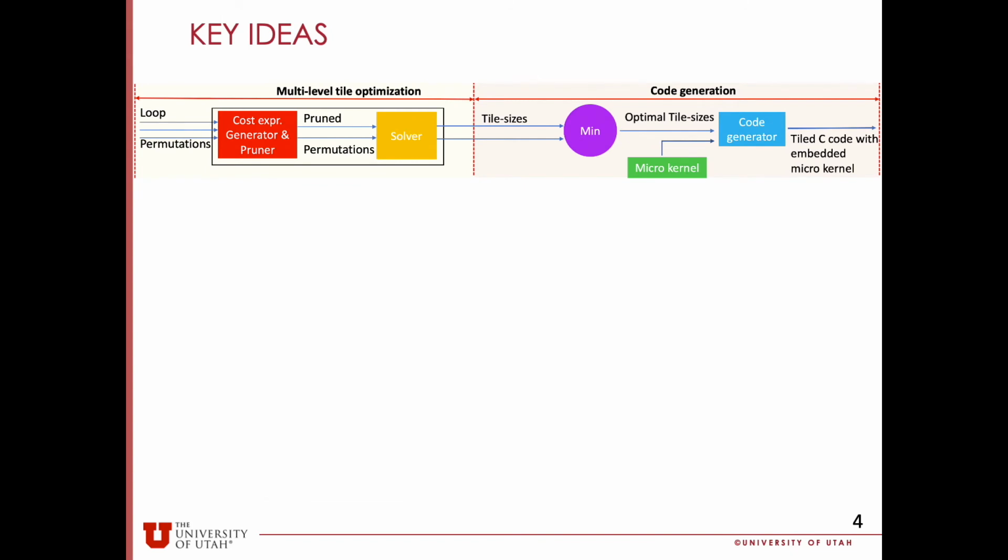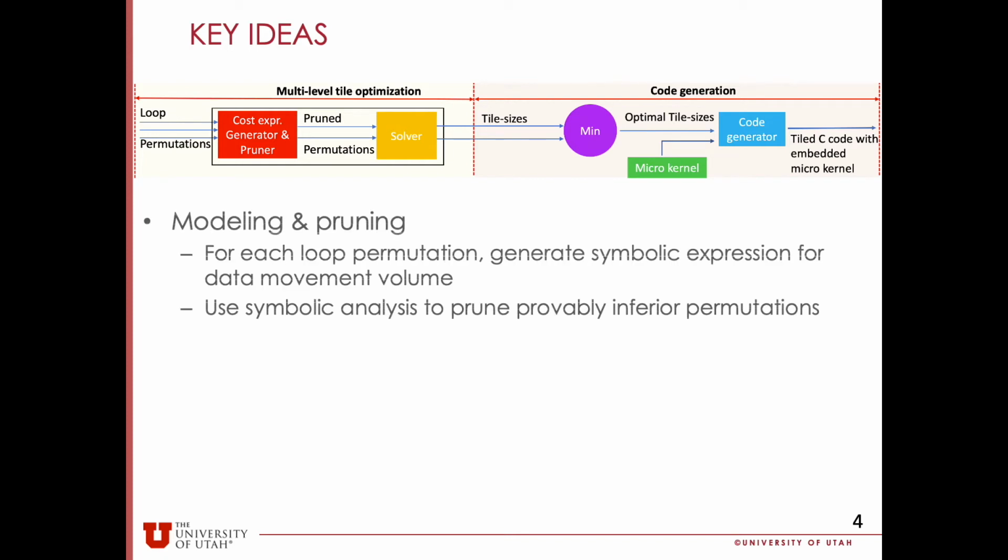We will briefly introduce some key ideas and contributions in our work. The first contribution is the modeling and the pruning method. The idea is we are generating the symbolic expression for data movement volume of each loop permutation first. Then we will use the symbolic analysis to identify those inferior permutations and prune them out.